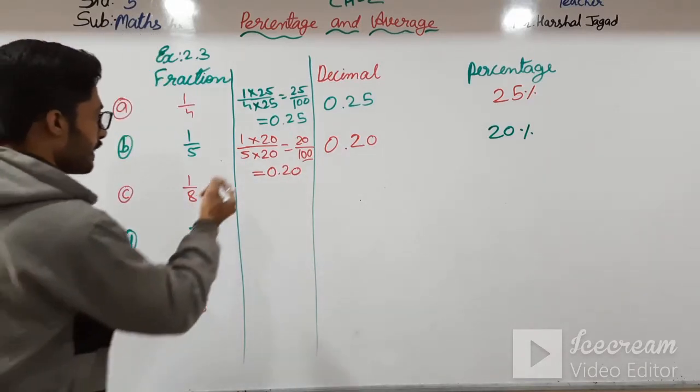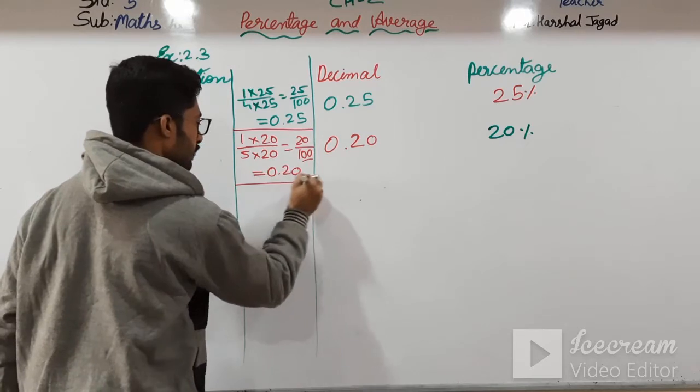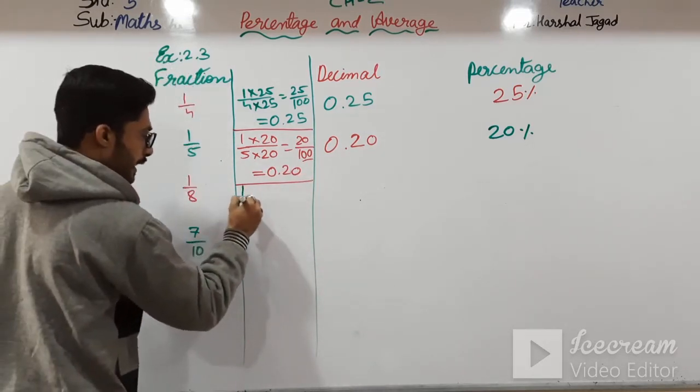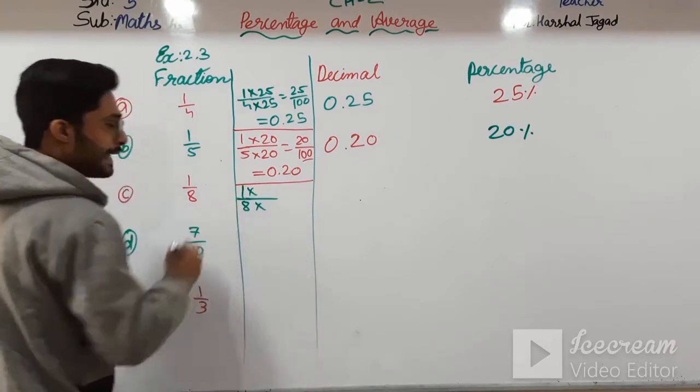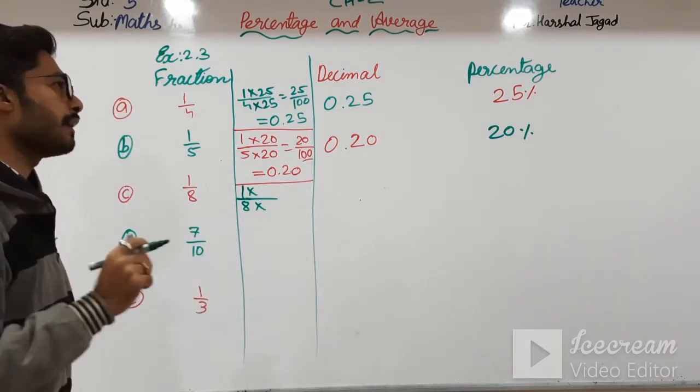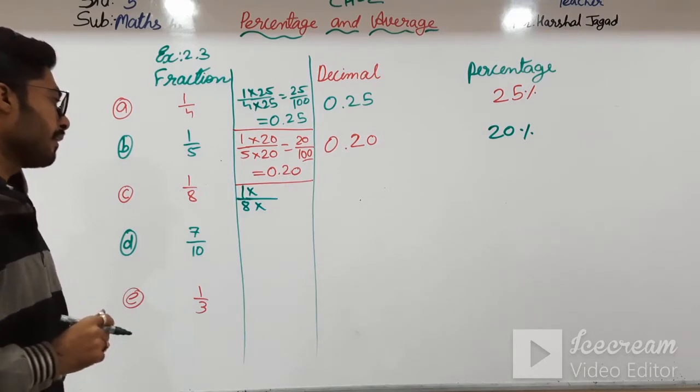Now moving towards next, that is 1 by 8. If we want to make the denominator 100, what should be multiplied by 8 to get 100?